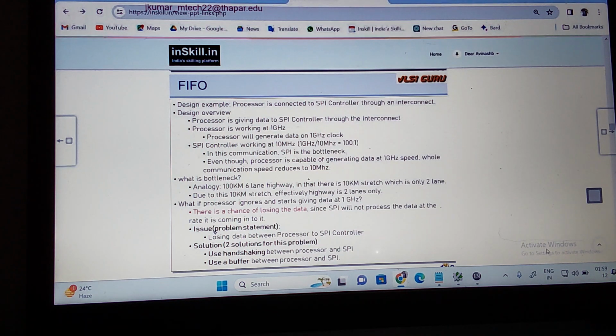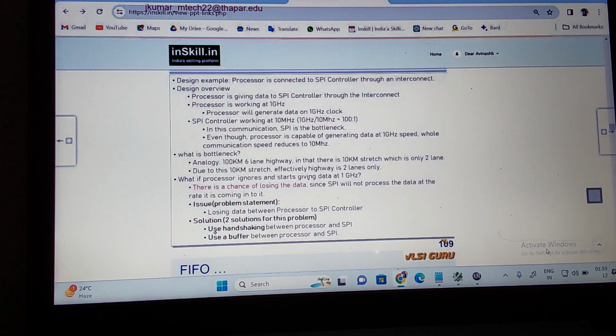Did you understand? So what is meant by bottleneck? I already said: over 100 kilometers, there are 6-lane highways. In that there is a 10 kilometer stretch which has only 2 lanes. Due to this 10 kilometer stretch, the effective highway is only 2 lanes. The effective rate is the rate at which we are receiving and transmitting the data. If 2 components are working at different frequencies, the effective rate is according to the slower one. You understand?